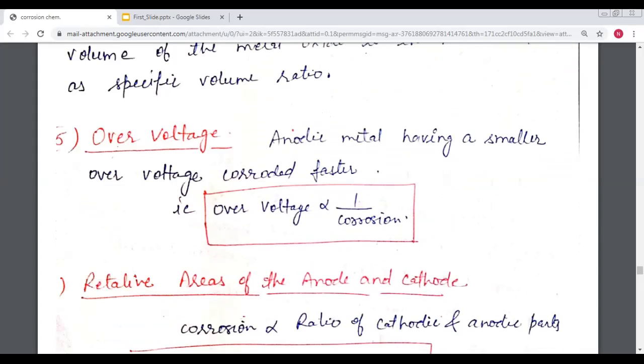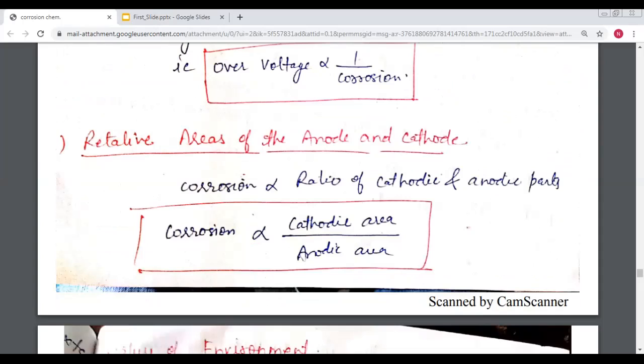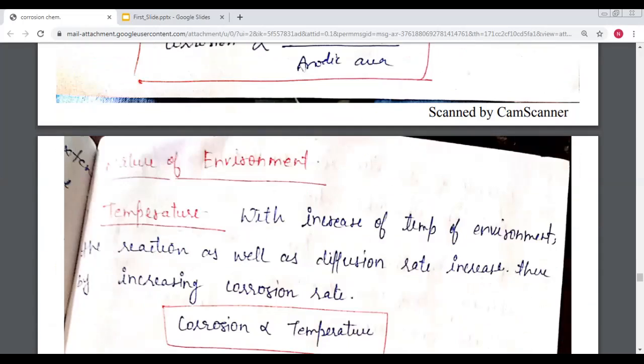The next point is overvoltage. Overvoltage is inversely proportional to corrosion. Then the relative area: corrosion is proportional to the ratio of the cathodic and anodic parts. So we can say that corrosion also depends upon the cathodic part and the anodic part. Then the nature of the environment.